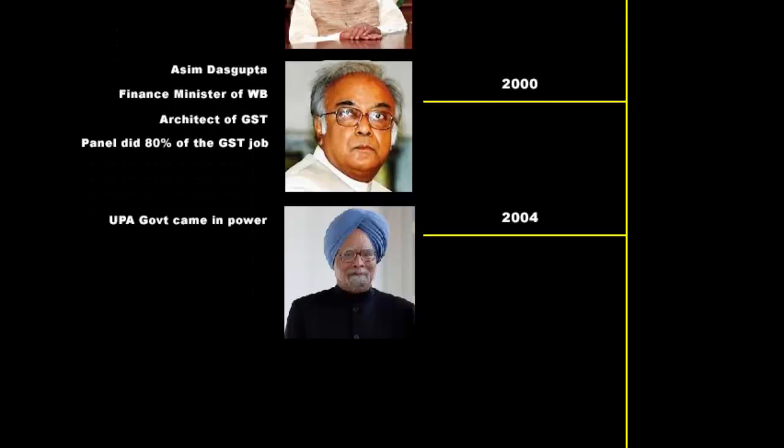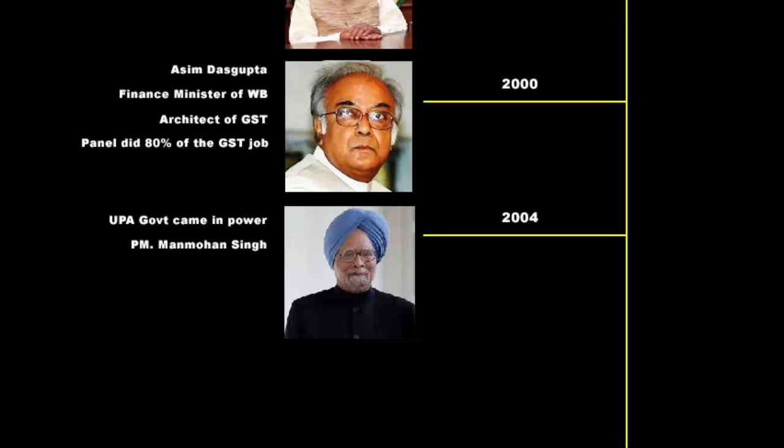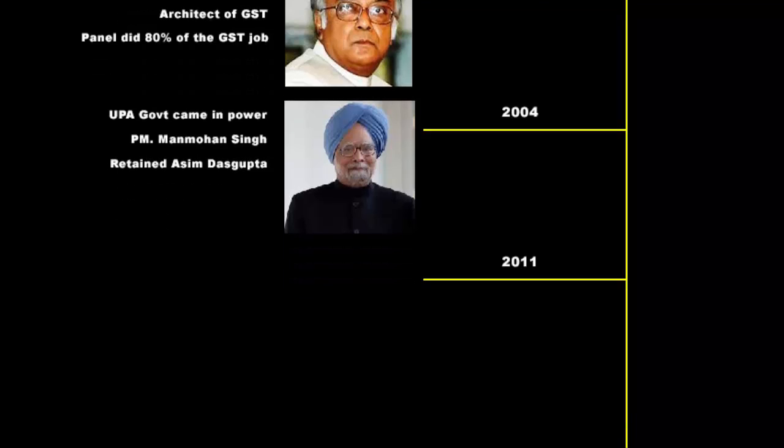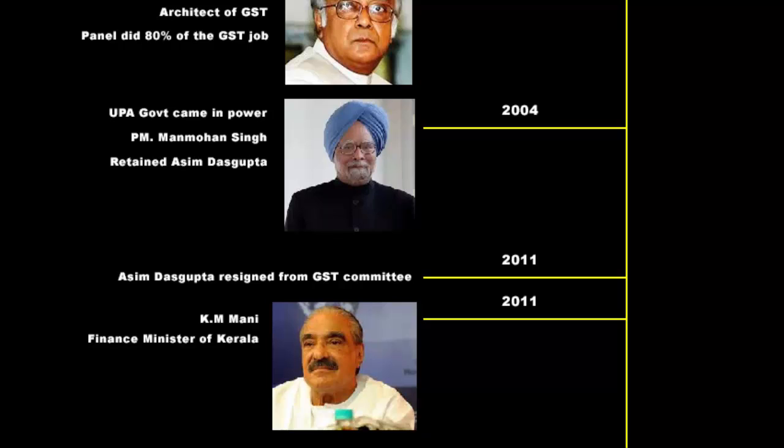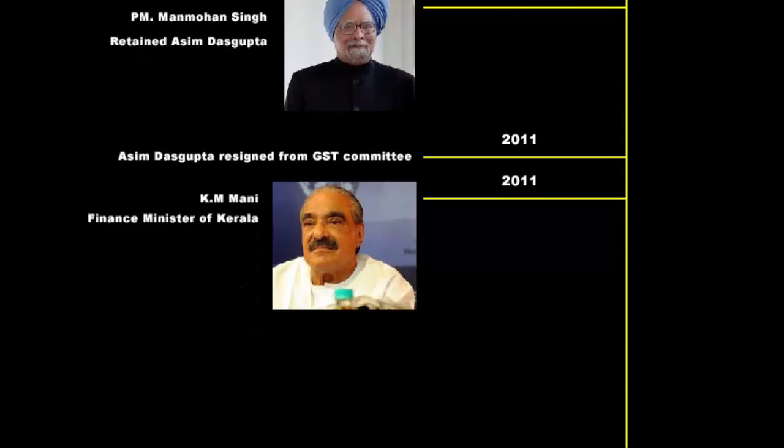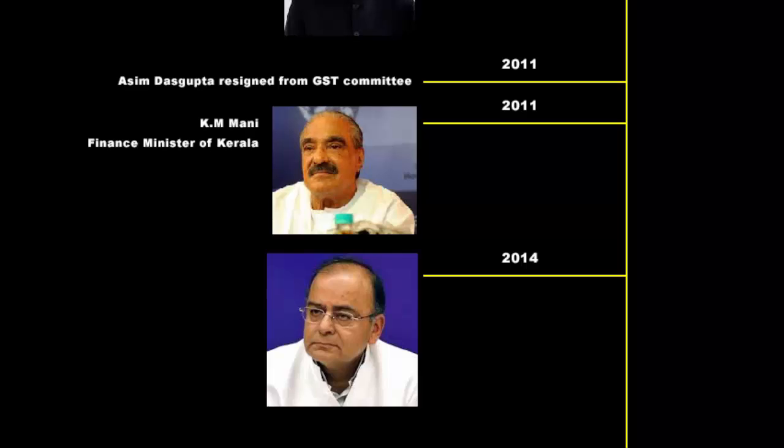Manmohan Singh became the Prime Minister. He retained Asim Dasgupta as the head of GST committee. However, in 2011, Asim Dasgupta resigned as the head of GST committee. Then K.M. Mani, the then Finance Minister of Kerala, became the head of GST committee. But he was not the man to finish the GST job, because he also left due to some corruption issue. By the time he left, it was 2014.